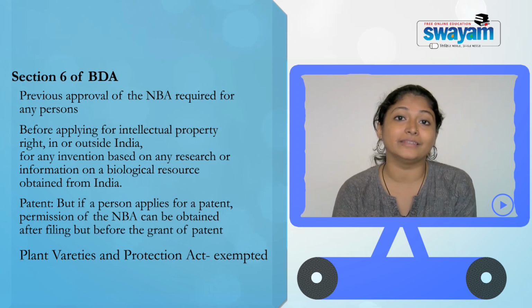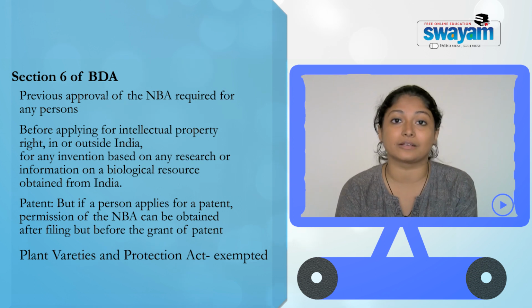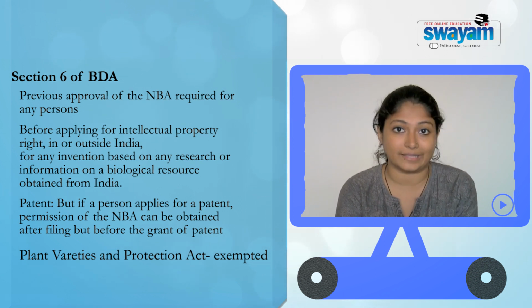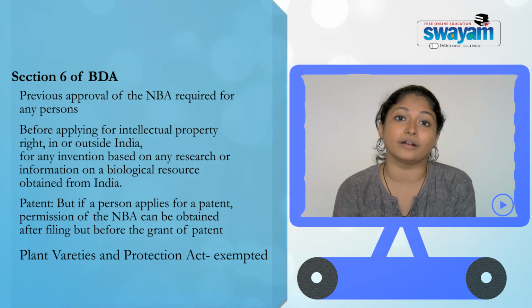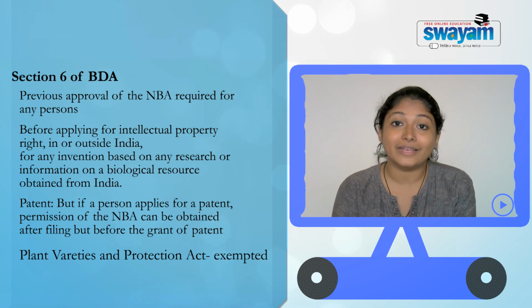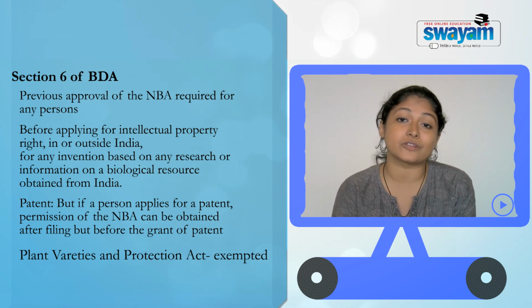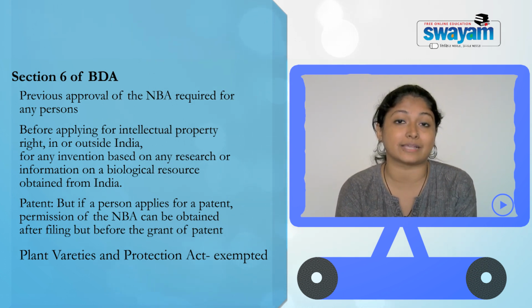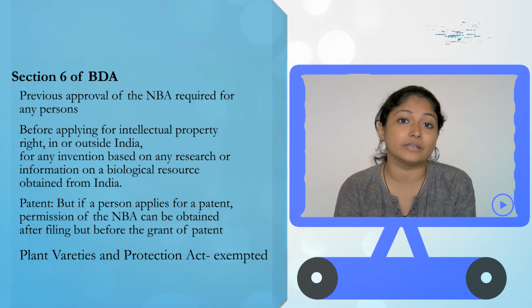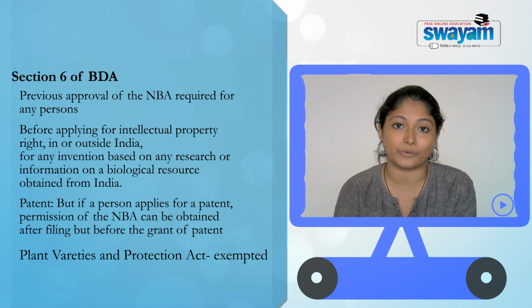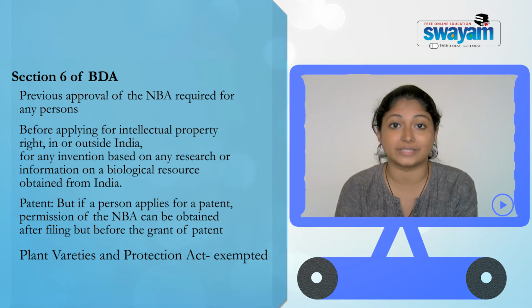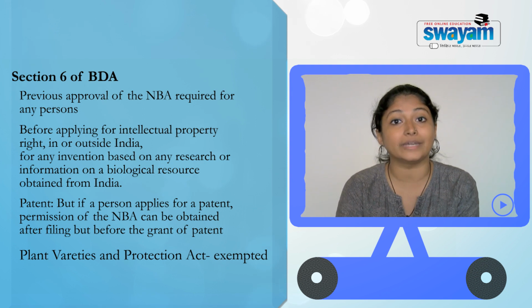So whether other IPRs, like your geographical indication, or your copyright, are included within the ambit of section 6 is kind of contentious, because after intellectual property rights, the provision of section 6 uses the word invention.